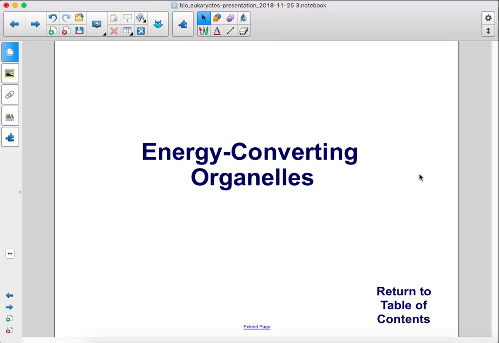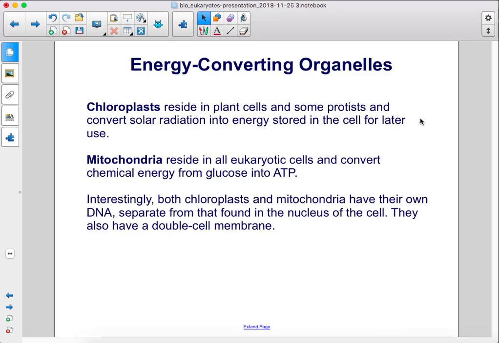Energy-converting organelles. Chloroplasts reside in plant cells and some protists and convert solar radiation into energy stored in the cell for later use. Mitochondria reside in all eukaryotic cells and convert chemical energy from glucose into ATP. Interestingly, both chloroplasts and mitochondria have their own DNA, separate from that found in the nucleus of the cell. They also have a double cell membrane.